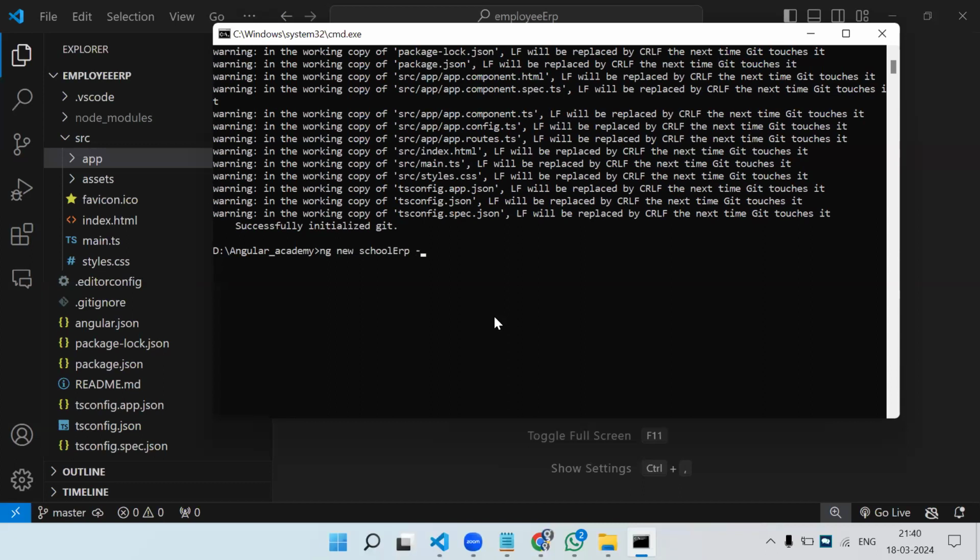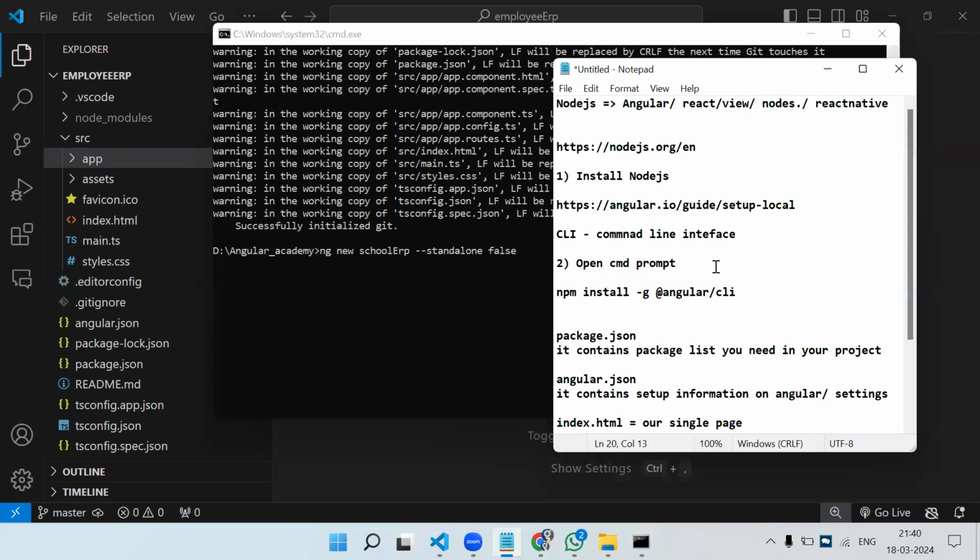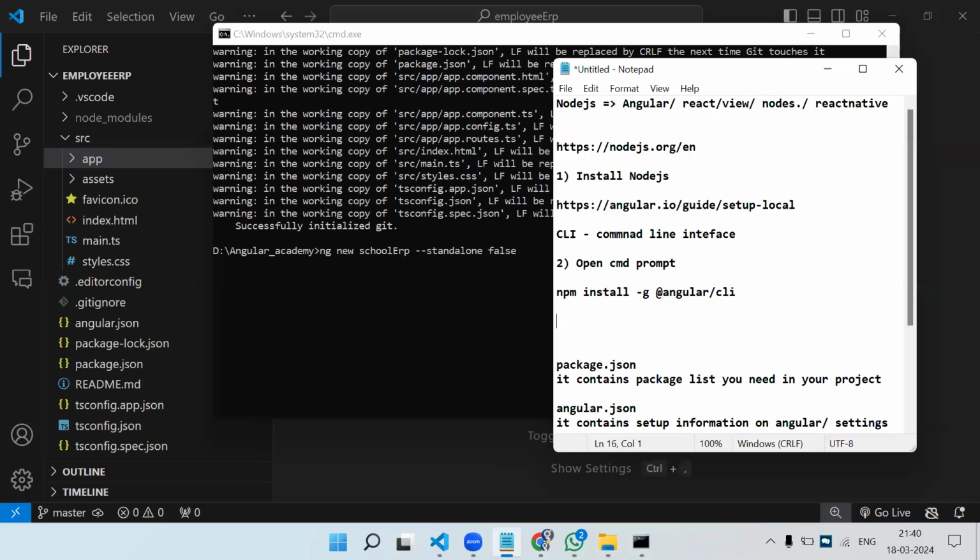After this, you need to provide hyphen standalone and say false. Okay, so this is the command to create a project the old Angular way. ng new project name, and you will get the new version project.